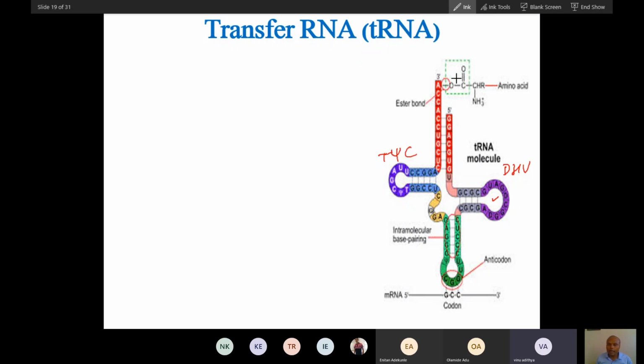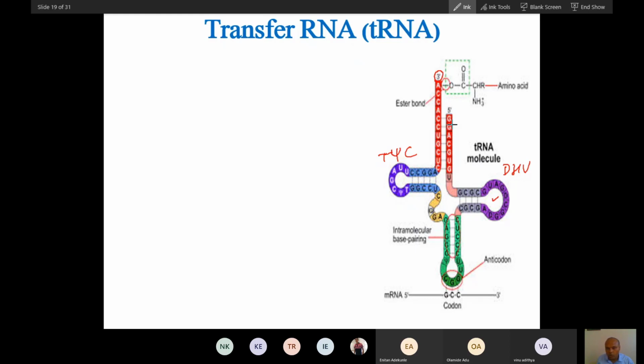T-Psi-C loop. And then 3 loops, 1 arm. What is the function of this arm? Amino acid carrier arm. It carries the amino acid. The amino acid is always carried at the 3' position, at the tail, not the 5' position, and the tail is a little bit elongated here, like this.